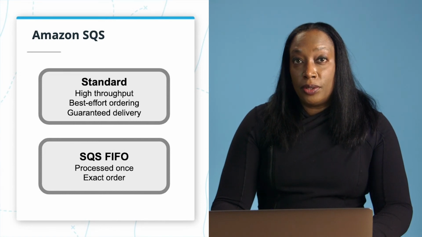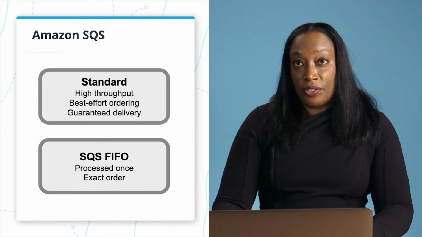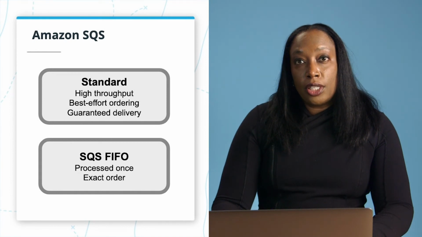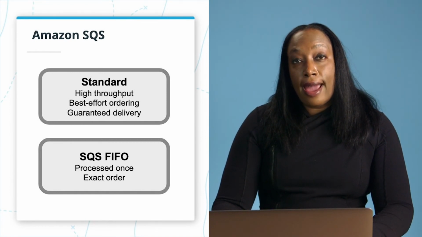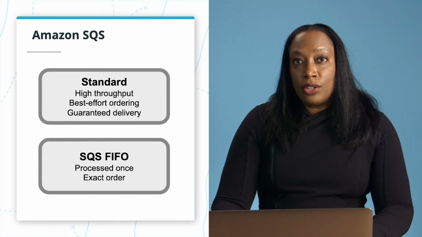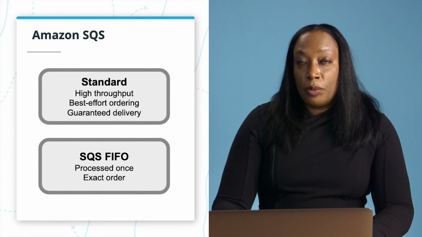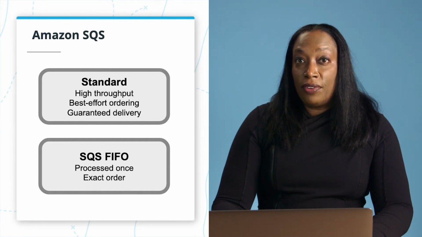SQS FIFO queues, or first in, first out queues, ensure that messages are processed once and in the exact order that they are sent to the queue. So a process like allowing a user to order a rideshare after verifying their destination and payment information, or processing orders for a hot new sneaker so that the people who ordered first are confirmed first, would be great applications for a FIFO queue.